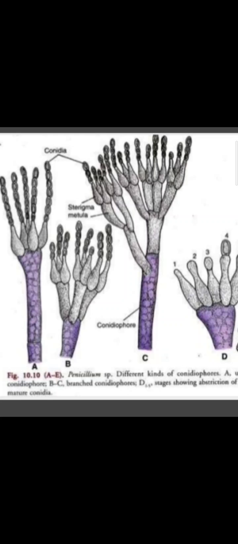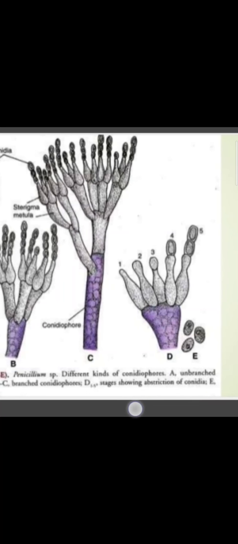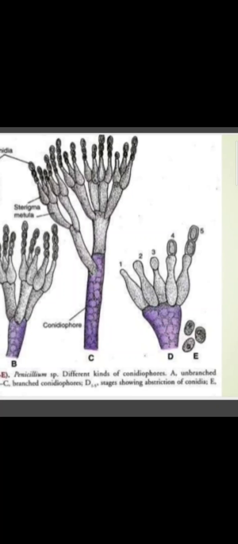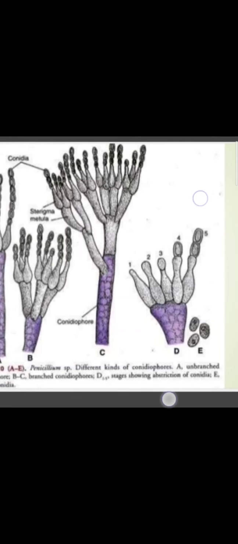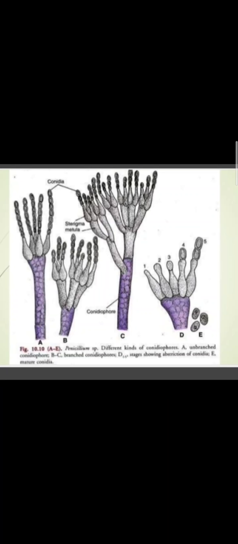You can see conidia, you can see different structures which we have discussed. You are also observing conidiophore. It is a very easy diagram, and you can also see that conidia are separated from the branches in diagram E. You can easily observe this and draw this.